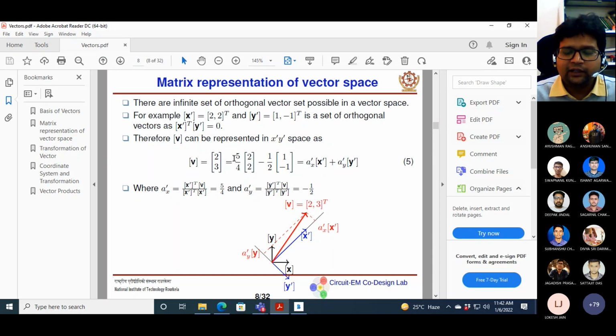And here it is more than 1. So if you take the projection of V in the direction of x prime, then it is basically more than 1. So from the geometry also we can understand what is going on, and also from the mathematics we can easily find out the component of the vector in a particular direction.